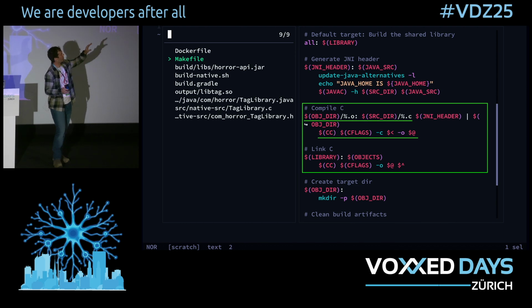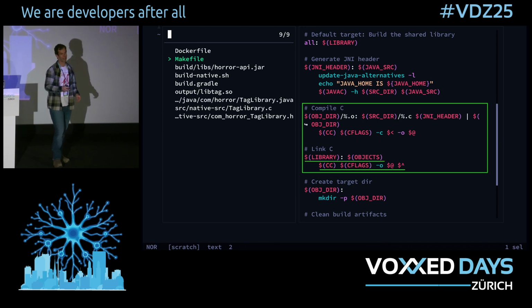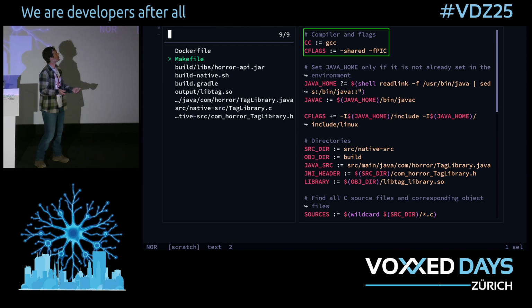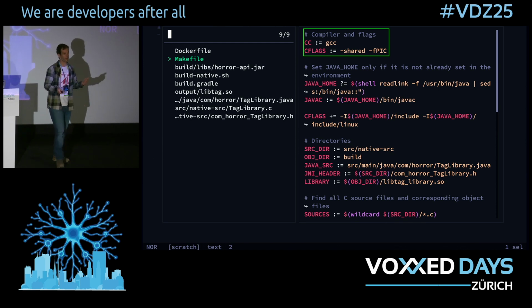So where we have $(OBJDIR)/%.o, we're saying if you want to produce a .o file in the object directory, then you can take a .c file from the source directory and run this command on the next line to do so. The library step is exactly the same, except it's taking a list of all of the objects and saying, give me a shared library from this. This is still a little bit abstract, but if we go and look at what those variables evaluate to, we can see that CC is gcc, so our compiler, and in CFLAGS we're saying we want a shared library, and we have this other argument, -fPIC, which makes it relocatable. It doesn't really matter, but you typically see these two together. So fundamentally, we could take this makefile and we could make it run on Mac as well.